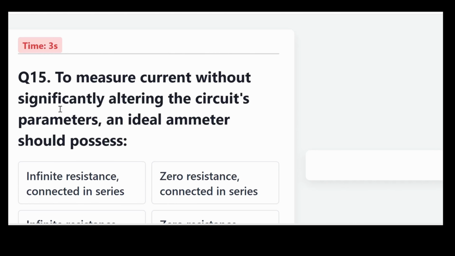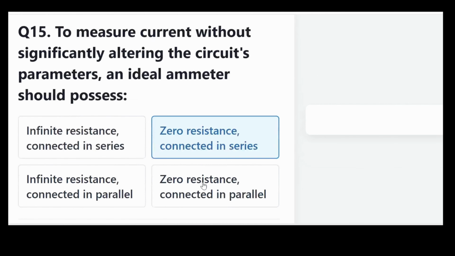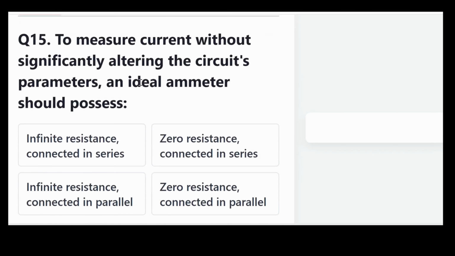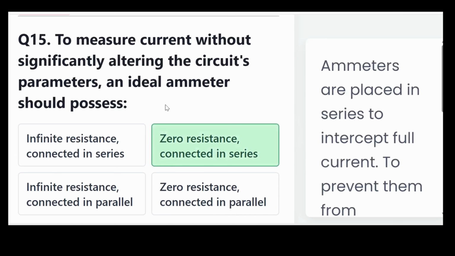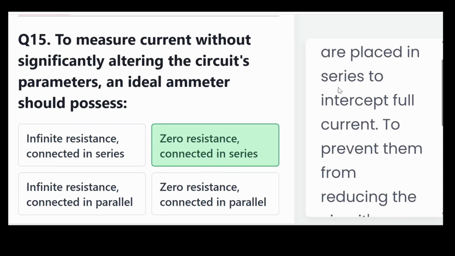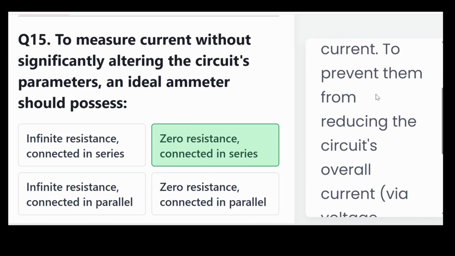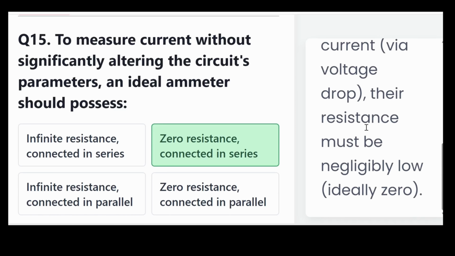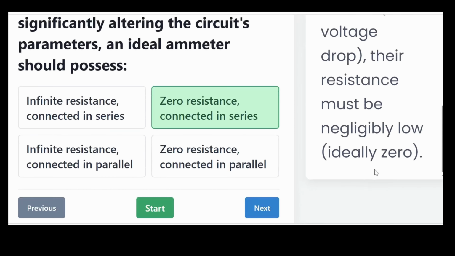To measure current without significantly altering the circuit parameters, an ideal ammeter should possess infinite resistance connected in series, zero resistance connected in series, infinite resistance connected in parallel, or zero resistance connected in parallel? The correct answer, zero resistance connected in series. Ammeters are placed in series to intercept full current. To prevent them from reducing the circuit's overall current, that is by voltage drop, the resistance must be negligibly low, that is ideally zero.